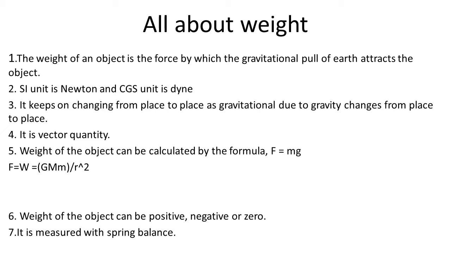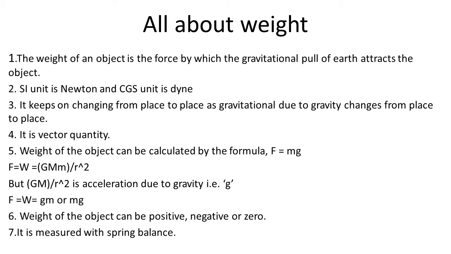So, here we can substitute GM upon r square as small g. So, the force of gravity acting on the object exerted by the planet Earth is nothing but its weight, and it can be calculated by the formula mg. F is equal to mg, or W is equal to mg.